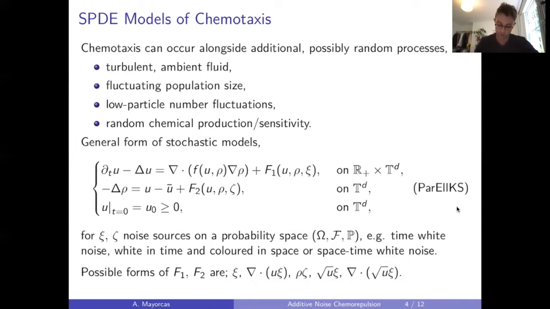So in this talk, I'm only going to be thinking about additive noise, so we can see that we're missing out on a whole range of complicated noise terms we could consider, but I'll hope to convince you that the additive noise regime that we do consider is at least a good starting step for some of these more singular and more problematic noise terms.